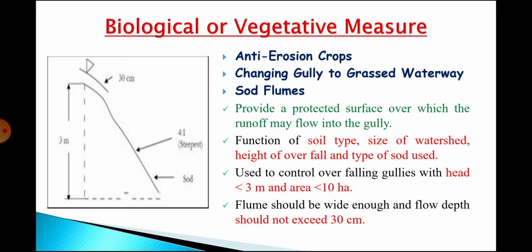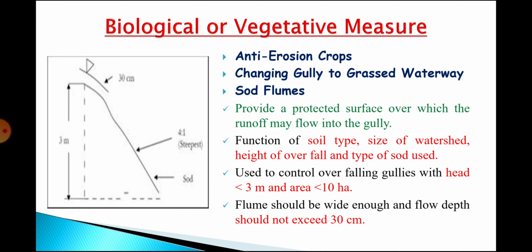So first we'll discuss biological measures. Biological control includes growing anti-erosion crops in the watershed area or catchment where gully is a problem, and modification in cropping system and cropping pattern could also be used for minimizing the effect of gully erosion.